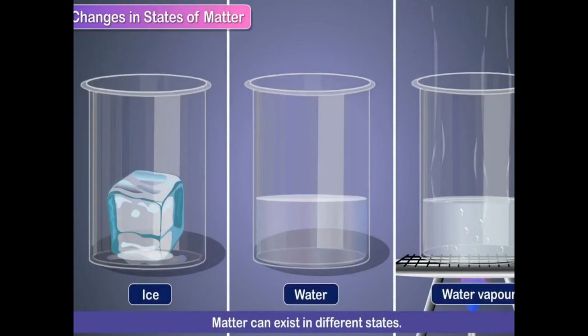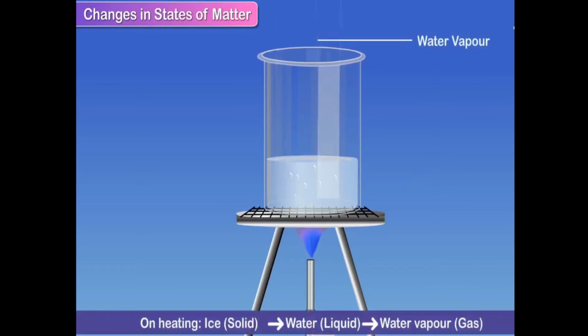Yes, ice, water, vapor. Ice is a solid. When we freeze water, it will become ice. When we melt it, it will become water again. And when we boil the water, it becomes water vapor. Matter can exist in different states, whether gaseous, liquid or solid. Ice is a solid and water is a liquid. Water vapor is called gaseous matter.